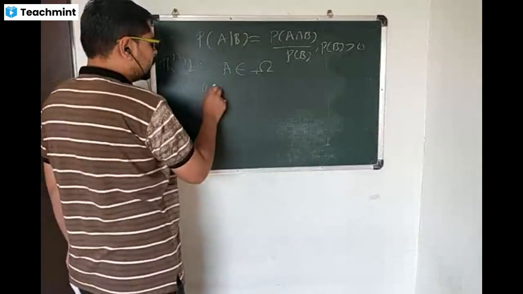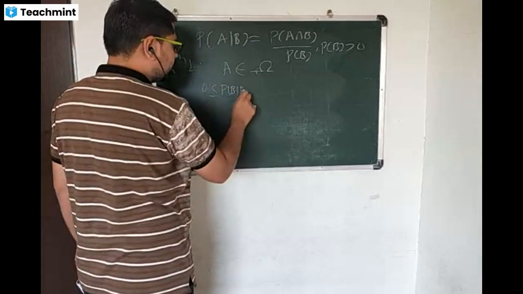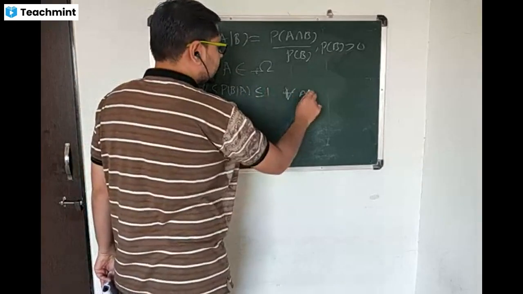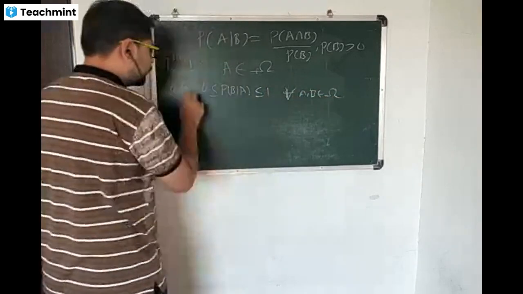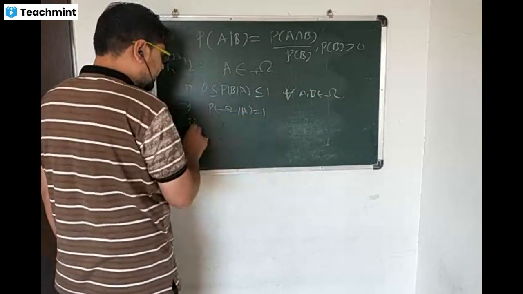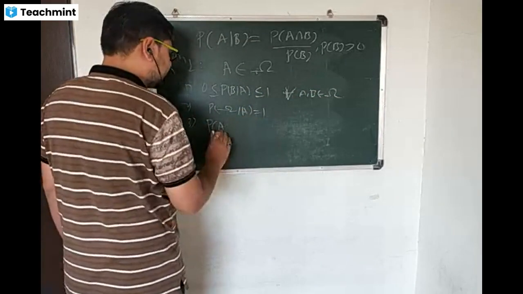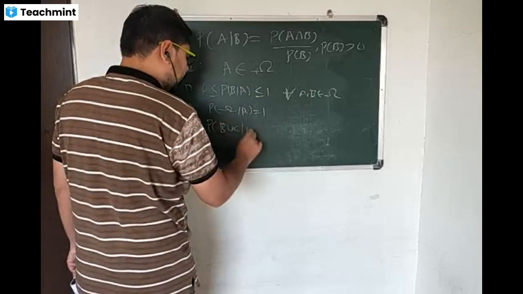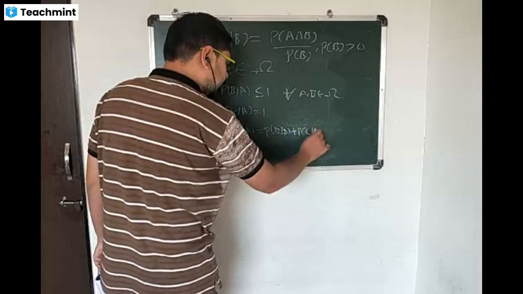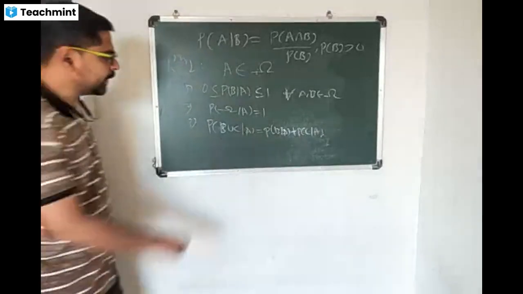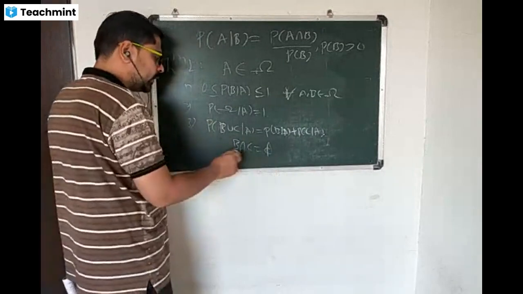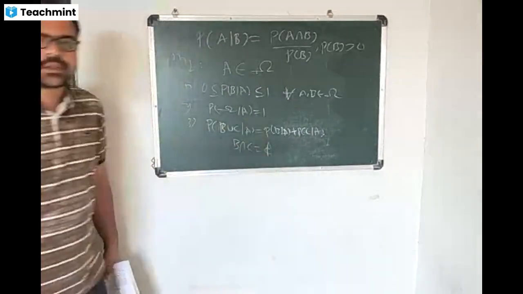The first axiom is conditional probability lies between 0 to 1 for all A and B. Second axiom, that is probability of omega given A is equal to 1, and third is probability of B union C given A is the same as probability of B given A plus probability of C given A, where B and C are mutually exclusive, that is B intersection C is equal to phi, that is, this is the condition, and for that this is happening.